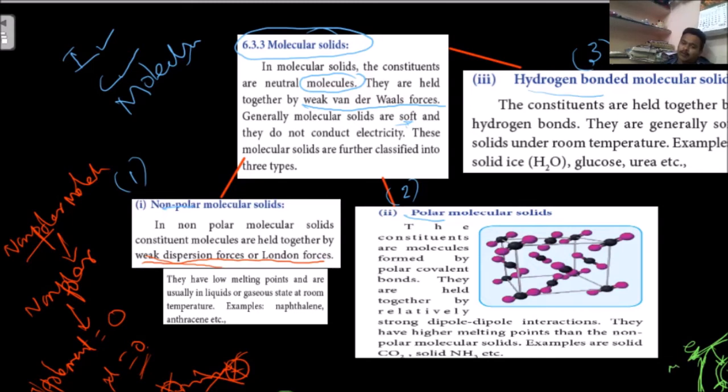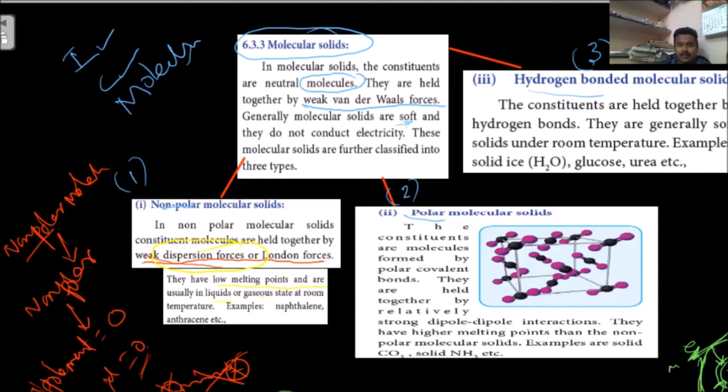All these dipole moments combined result in one type of force, nothing but dispersive forces.